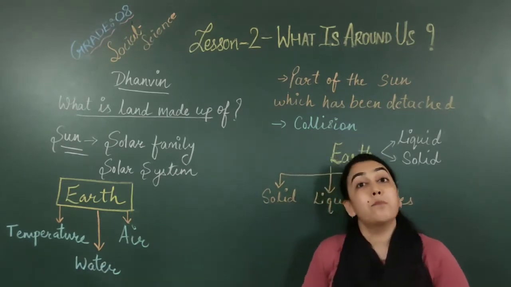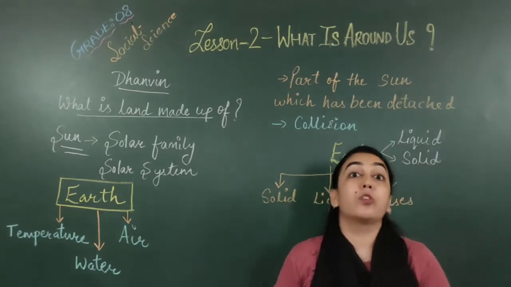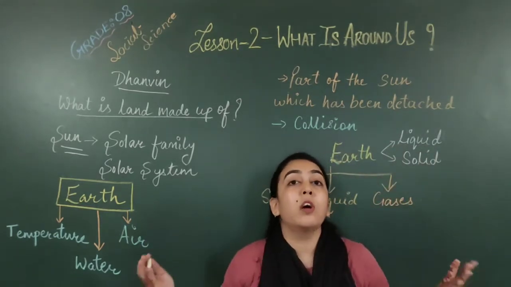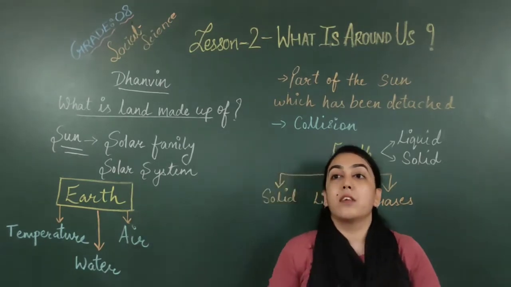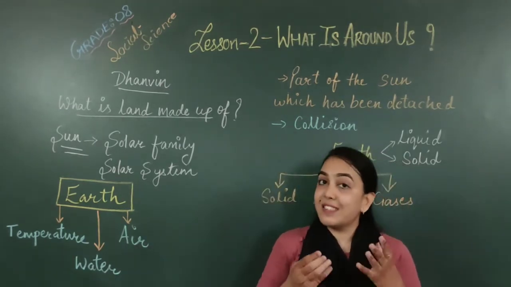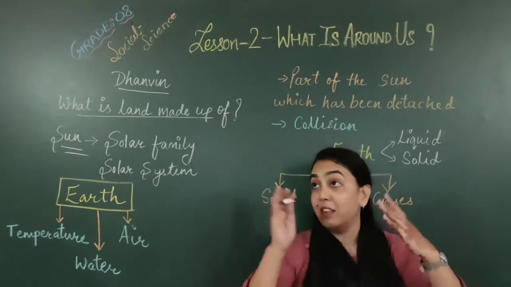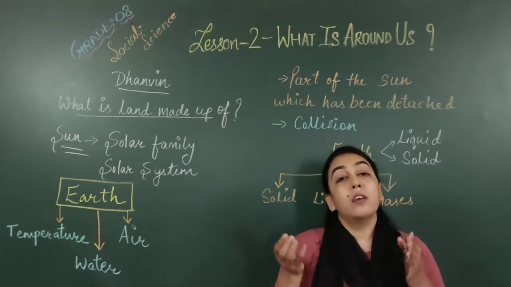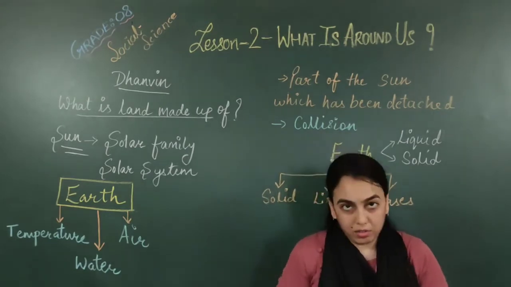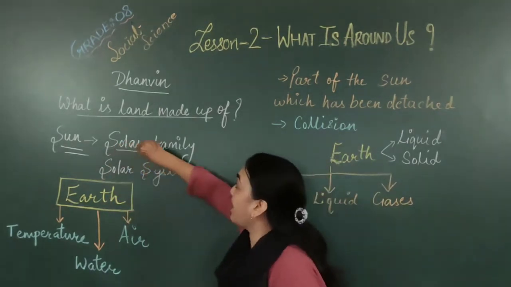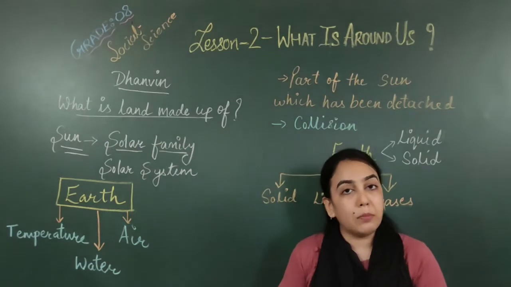So his mother explained to him about the solar family. His mother told him that as we are looking at the sun, we can see the sun, moon, sky and other stars in the sky, there is a family of this whole sun which is known as the solar family.